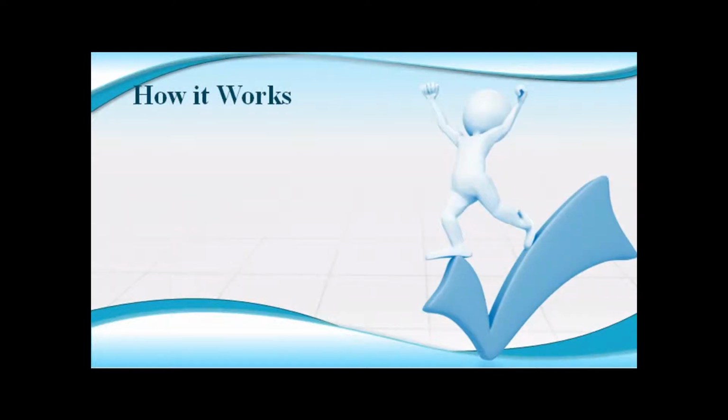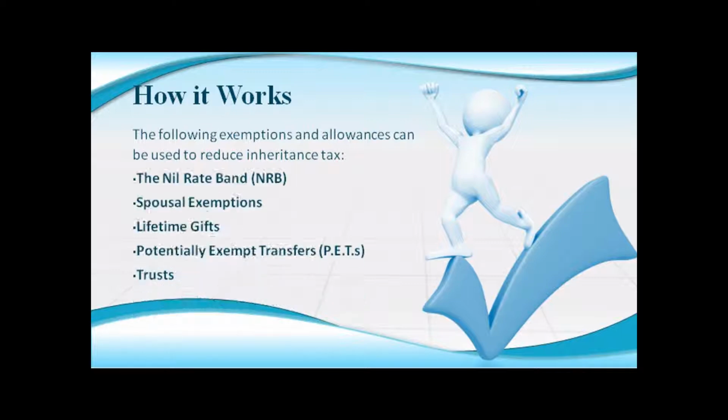There are a number of exemptions and allowances which can be utilised to reduce inheritance tax liability, including the Nil Rate Band, spousal exemptions, lifetime gifts, potentially exempt transfers, and trusts. Let's take a brief look at each one in turn.